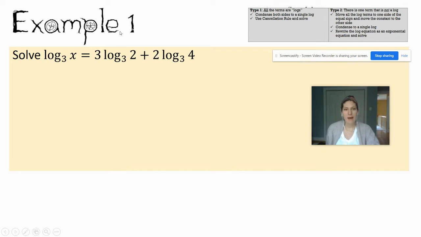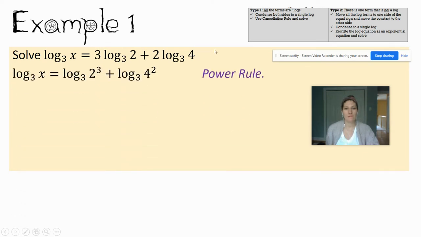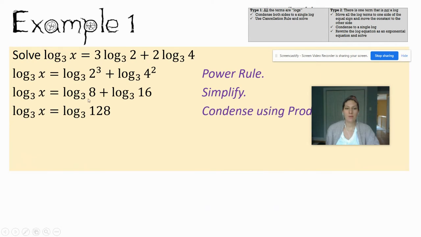You apply that power rule. So the 3 becomes the power on the 2. And then you'll use the power rule again, and this 2 will fly up and become the exponent on the 4, just like you see there. You can simplify. And now when I look at these 2 logs, I am adding the 2 logs. So that tells me I can use my product property, write the word log once, and multiply what I'm taking the log of. So I'll multiply 8 times 16.